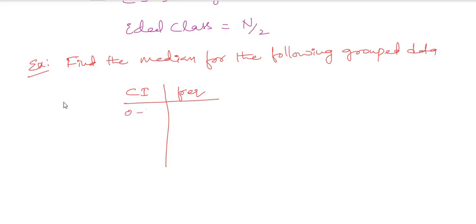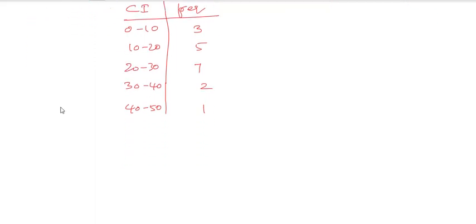So this is 0 to 10, 3; 10 to 20, 5; 20 to 30, 7; 30 to 40, 2; 40 to 50, 1. This is the data, right? So for this I have to calculate the median. First you go with the ideal class. What is the ideal class generally? N by 2.